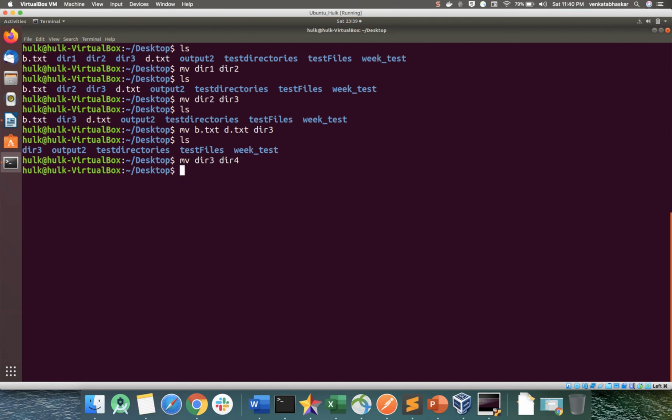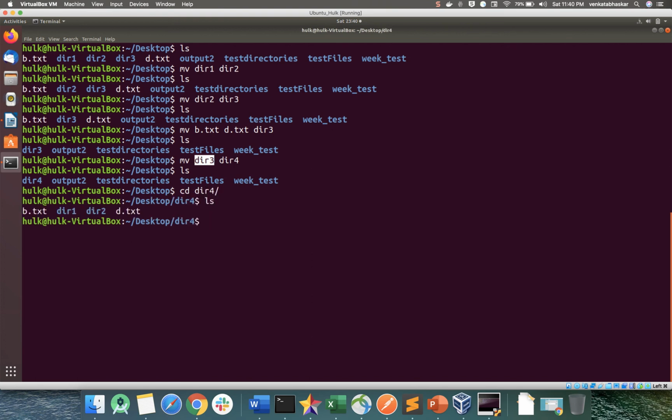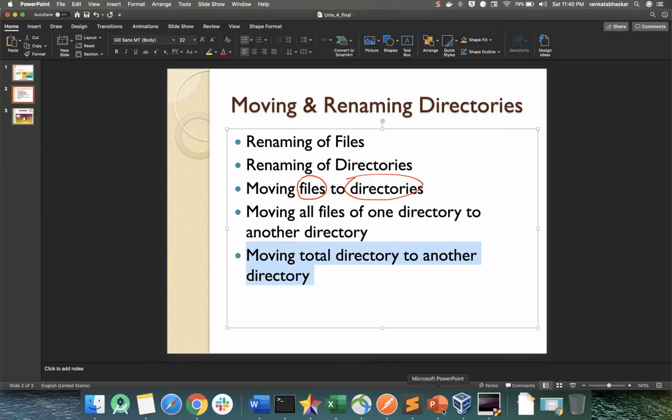If I press enter and do the ls, you will see directory 3 does not exist. If you want to cross-check, go inside directory 4 and check whether directory 3 is available. So if you see here, the directory is not available. Okay, this is the use of moving and renaming directories.